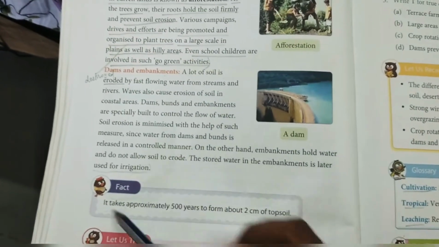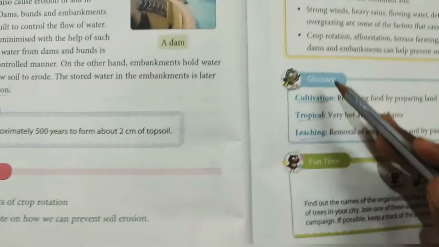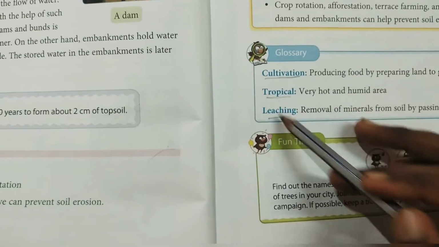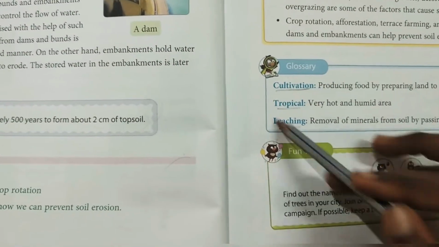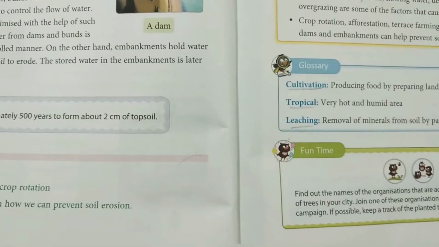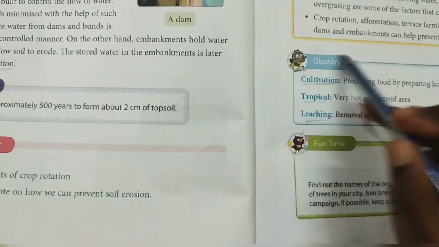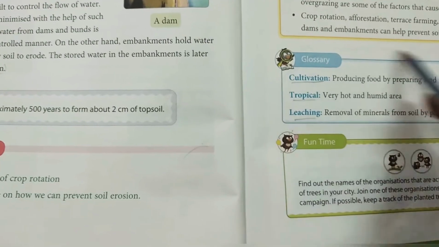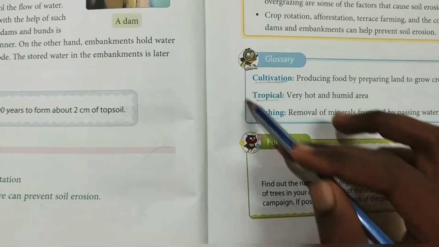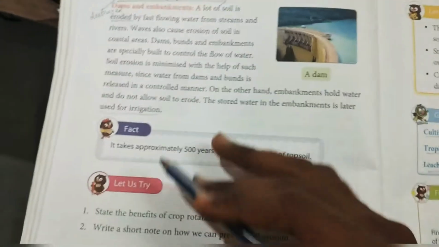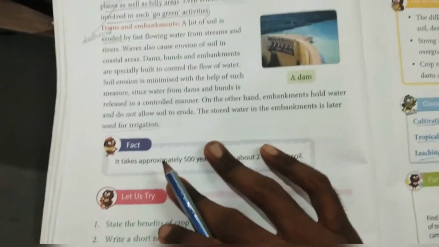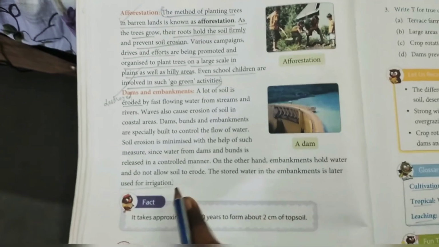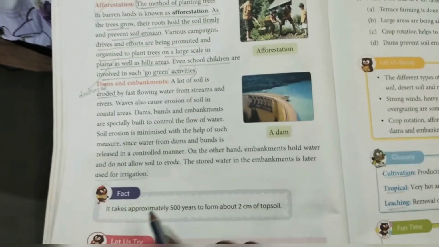So take a note of that. Don't forget, you have to read these facts, especially the glossary also. It can be asked as a kind of puzzle type question. So when you complete the notes, first you have to write down the glossary part, then you have to move on to the question answers of the textbook. The facts are very important. Read out the facts also.